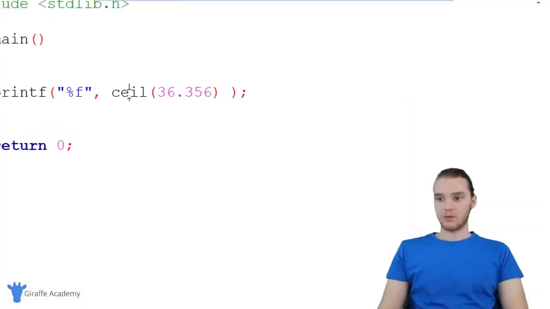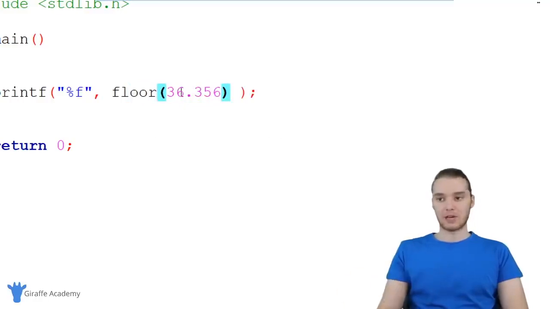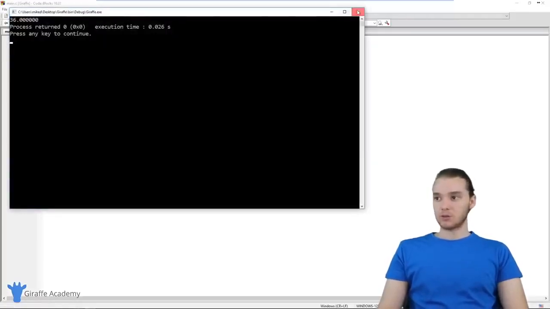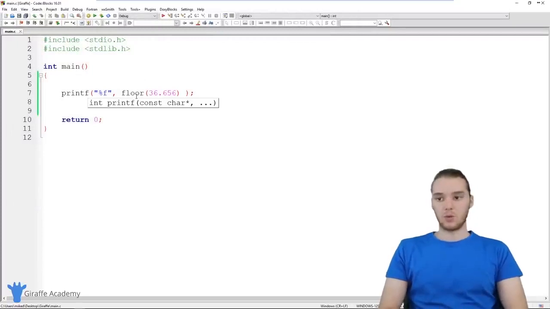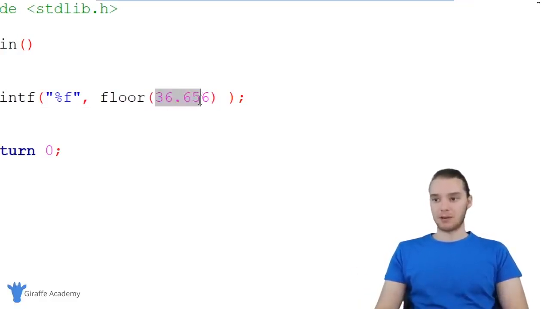We can do another one, which is called floor. And floor will do the opposite. Floor will just round the number down no matter what. So if I had 36.656, this will round it down to 36. So there's all sorts of little functions that we can call and get information about numbers. And like I said, these functions will either modify a number, so it would give us the floor or the ceiling, or sometimes they'll give us information about numbers.